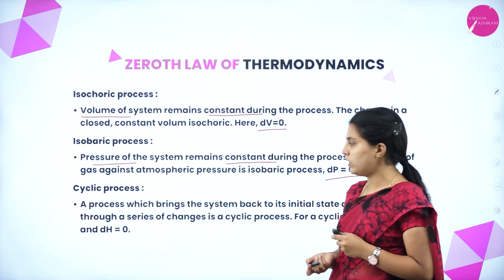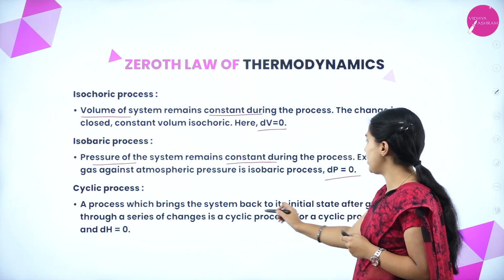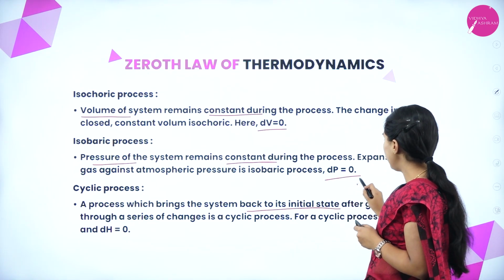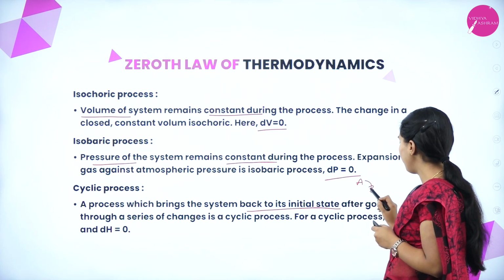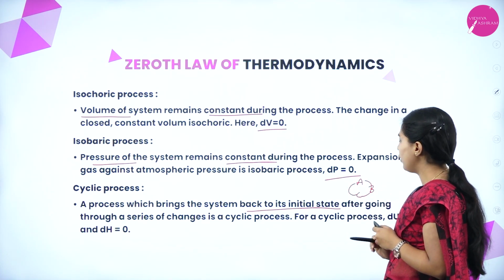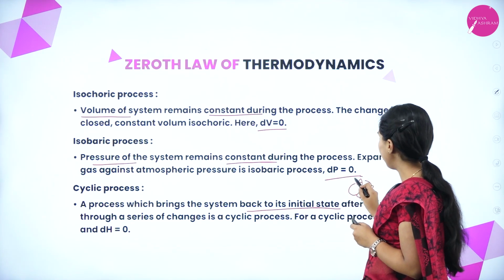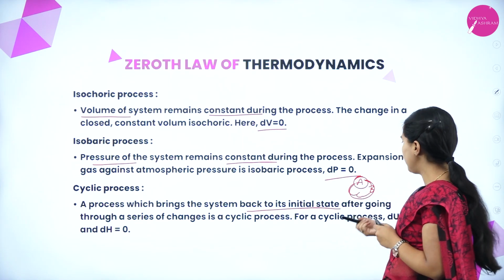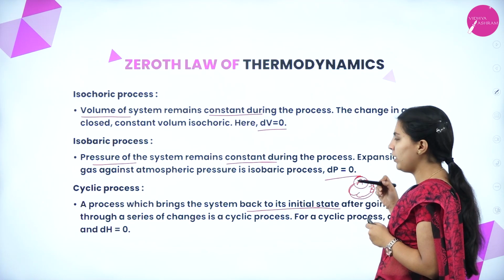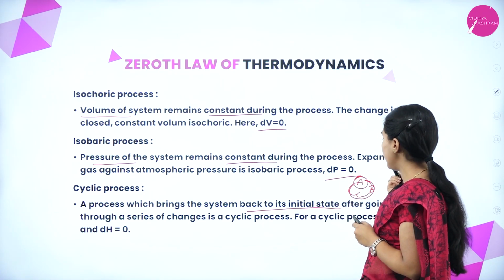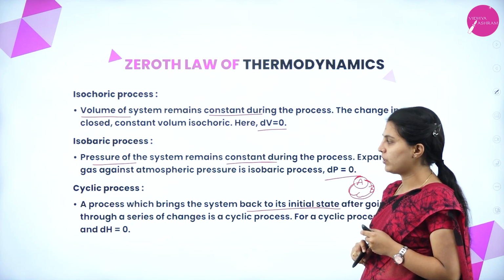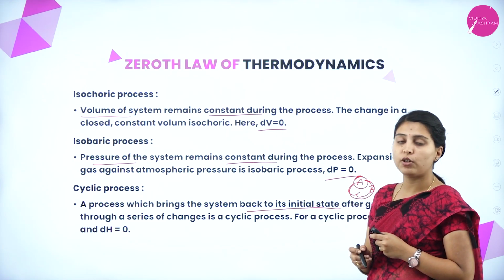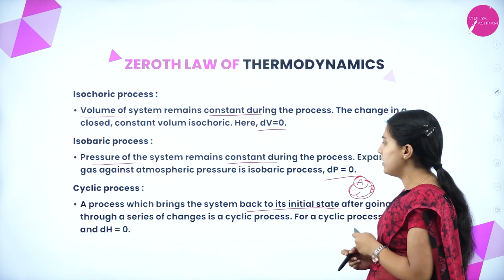Then what is a cyclic process? A process which brings the system back to its initial state after going through a series of changes is called a cyclic process. If it starts from A, it moves to B, then C, then again it reaches A, where it started. After a series of experiments, reactions or changes, it comes back to the original or initial state. This is called a cyclic process, for which del U equal to 0 and del H equal to 0, that is, internal energy and enthalpy change will be 0 here.